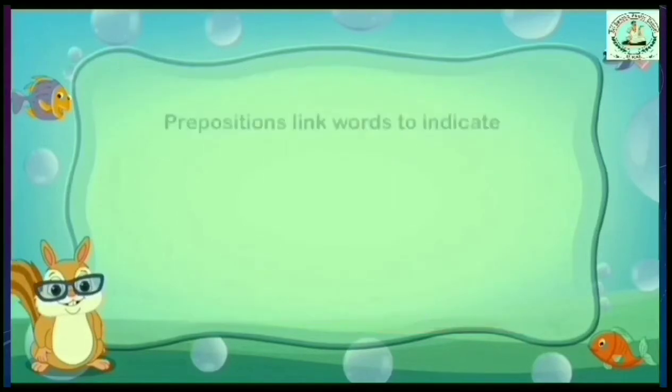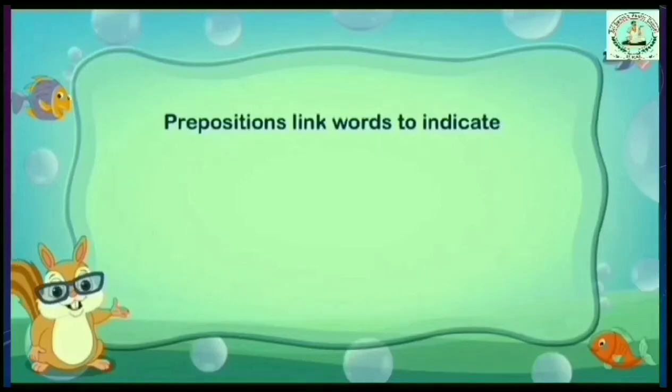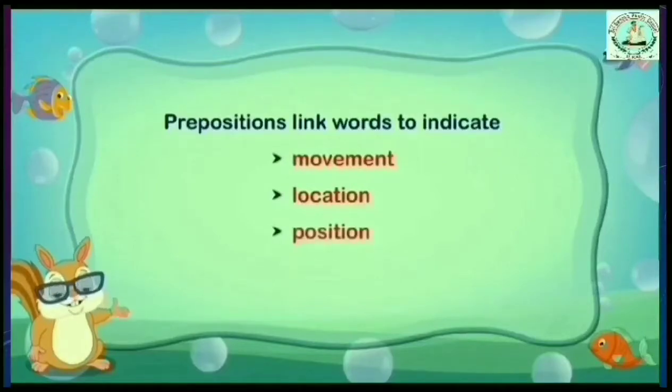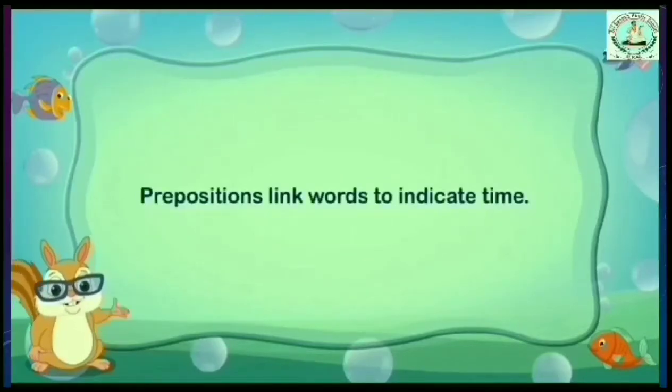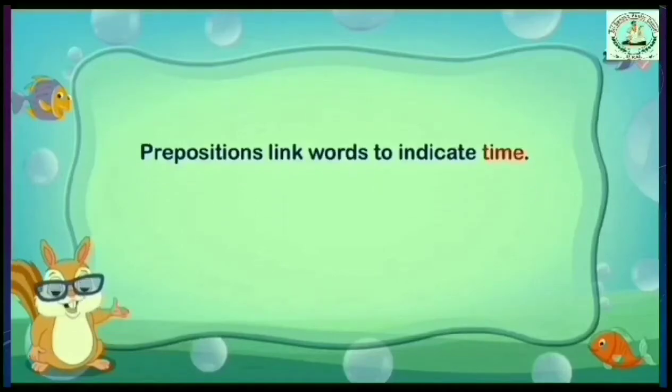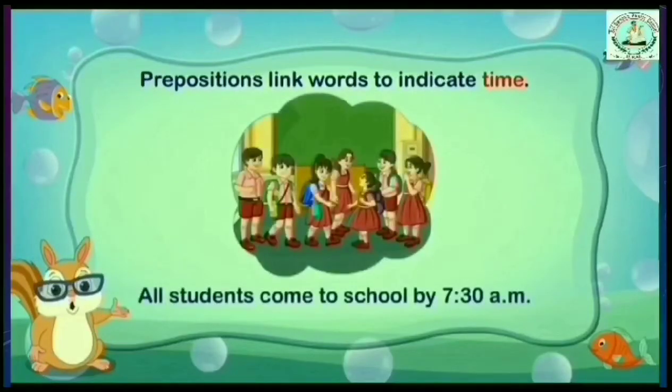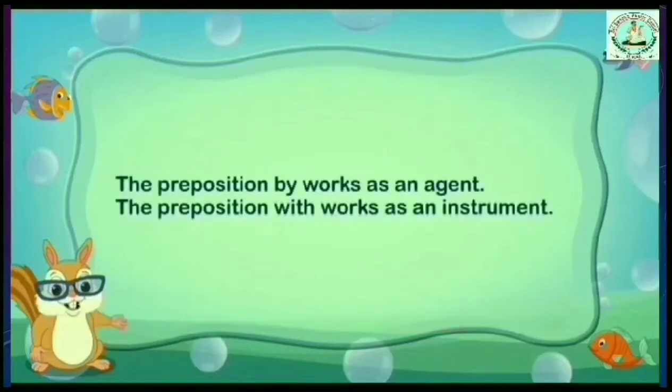As we knew, prepositions link words to indicate movement, location, position and direction. And also we knew that prepositions link words to indicate time. For example, all students come to school by 7:30 a.m. So here by indicates time.